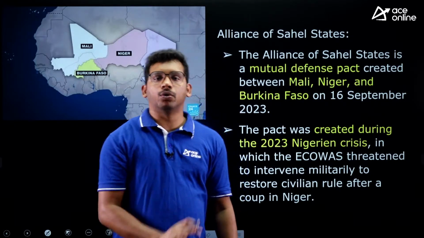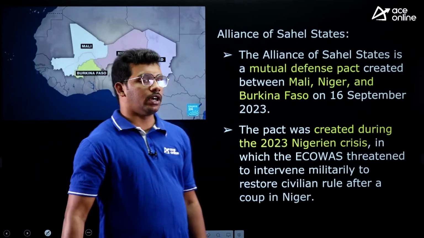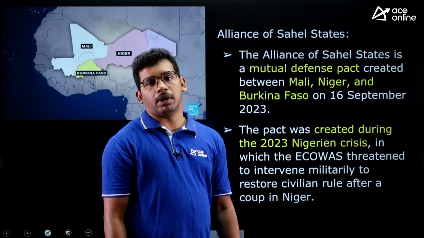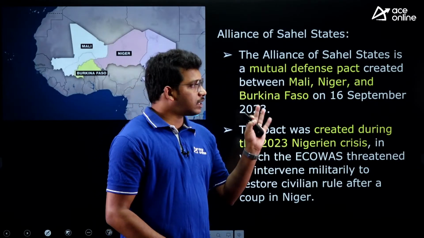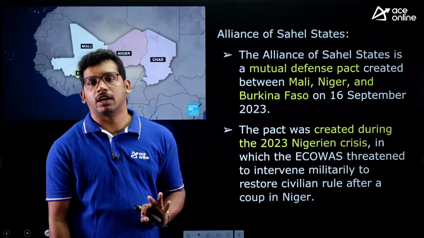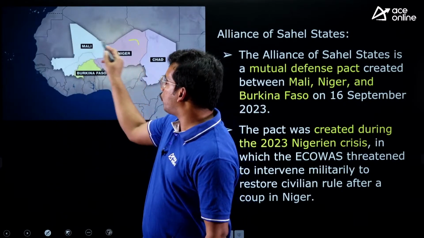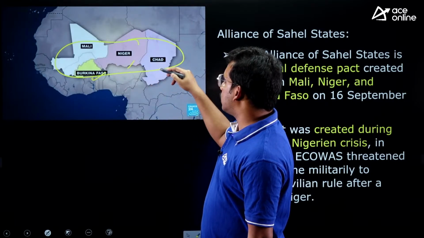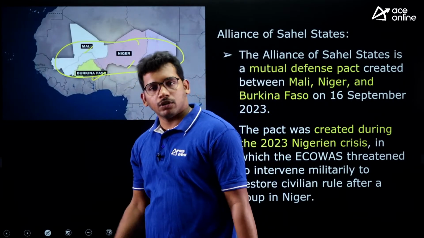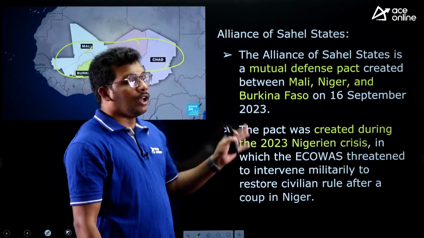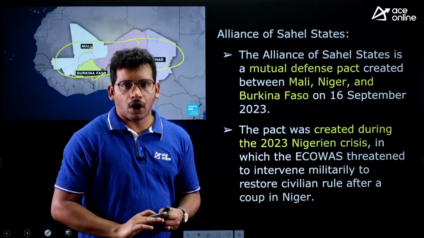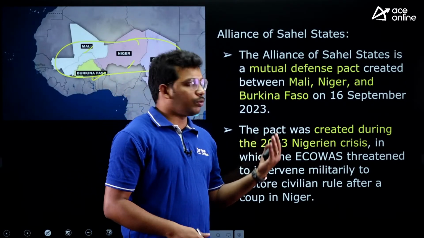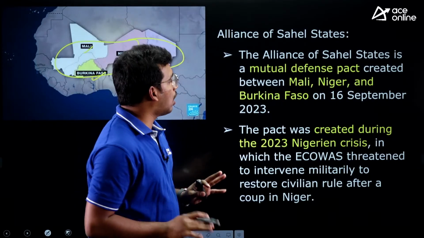How this is connected to ECOWAS, that is also important. After September 2023, when ECOWAS announced that it was suspending these three countries, they came together to form their own group: Burkina Faso, Niger, Chad and Mali. These four countries themselves said that we are establishing our own organization. You don't need to worry. Even if you are removing us, we have our own organization.